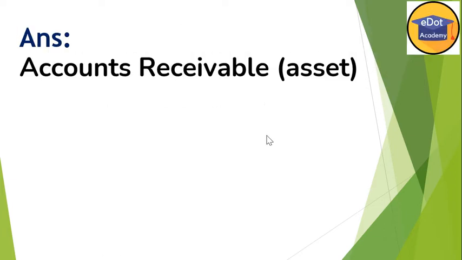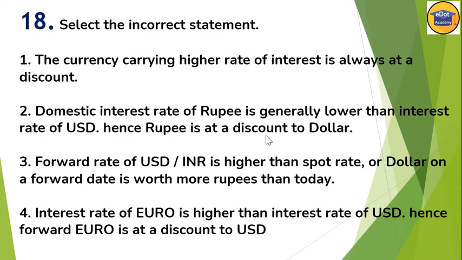Now next question number 18. Select the incorrect statement. In this you have to select which one is incorrect. All are correct, but one is incorrect. Currency carrying higher rate of interest is always at a discount. This is correct. Keep this in mind: currency having higher rate of interest is always at a discount, and currency having lower rate of interest is always at a premium.